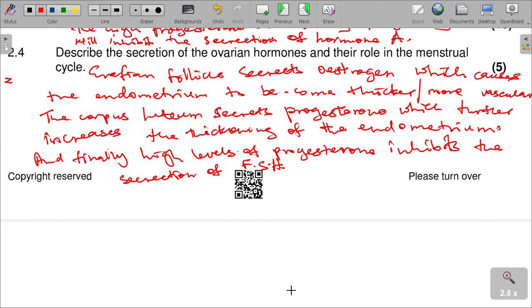So that is exactly what you need to talk about in 2.4. The secretion of the ovarian hormones and their role in the menstrual cycle. The Graafian follicle secretes oestrogen, which causes the endometrium to become thicker or more vascular. And again, there is the corpus luteum, which secretes progesterone, which further increases the thickening of the endometrium. And finally, high levels of progesterone inhibit secretion of follicle stimulating hormone. So that is what happens there.